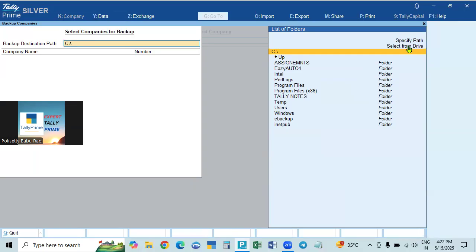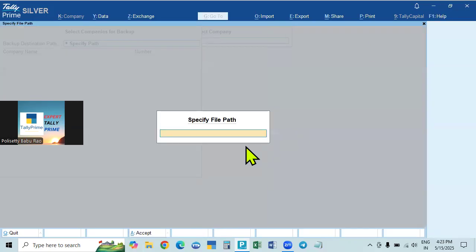If it is not already created, at the time of backup also we can create it, only the first time. At the time of backup, if you create it anytime, it will be created in that folder. From next time onwards, every time we have to select from drive, because it is already created. But now it is not created, so create it in advance or create it at the time of backup. If you want to create it here at the time of backup, you have to specify the path. For example, F drive colon backslash, and we will give the same name.